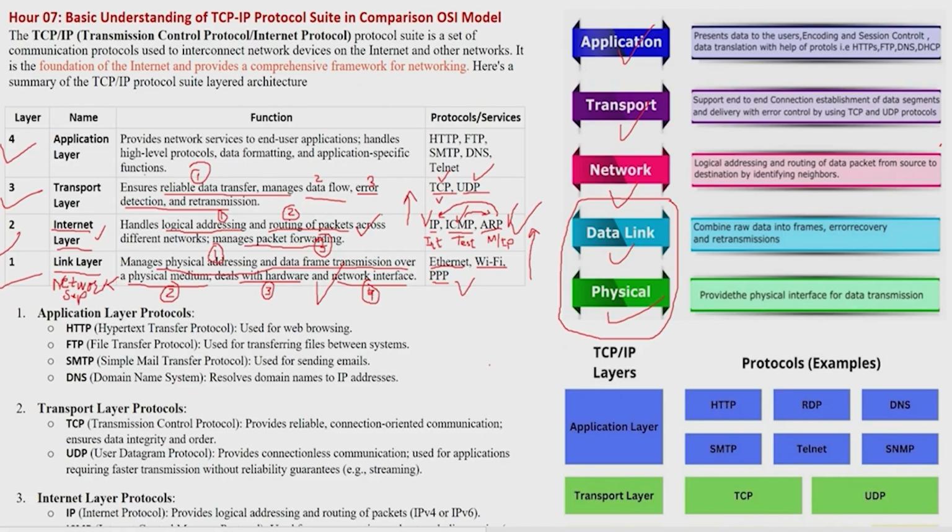Inside TCP, we are checking data reliability, the data flow, and error recovery. But in UDP we are not checking anything. We are not checking reliability, we are not checking data flow, and we are not checking errors. For example, in voice communication, if I don't need to correct the message, there is no use for it. Mostly for UDP we are not using these three things.